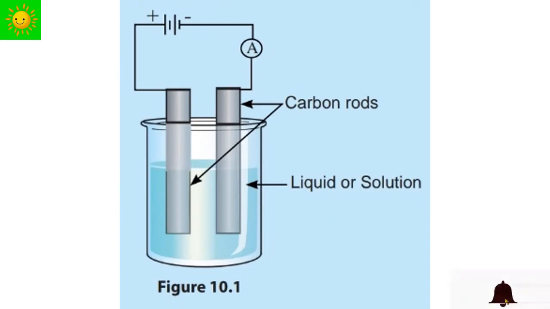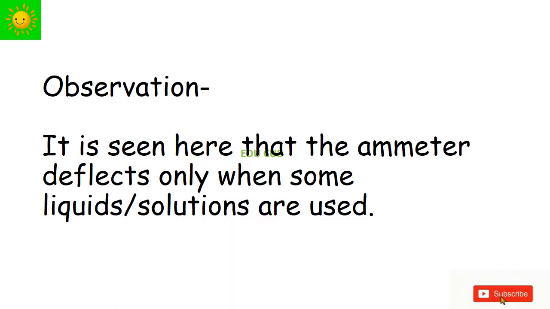Connect the ammeter and two dry cells to the two carbon rods as shown in the figure. Dip the two carbon rods partially in the liquid or solution you are taking. Pour the liquid above into the beaker. Observe whether there is a deflection in the ammeter. Tabulate your observation here. It is seen here that the ammeter deflects only when some liquids or solutions are used.